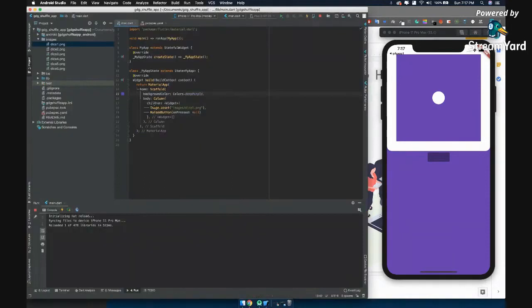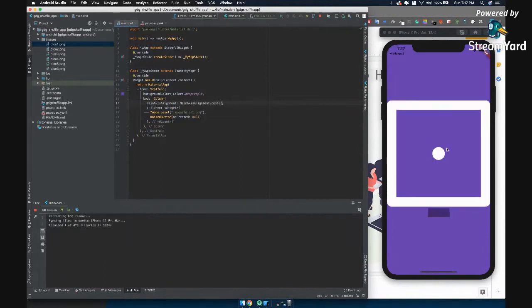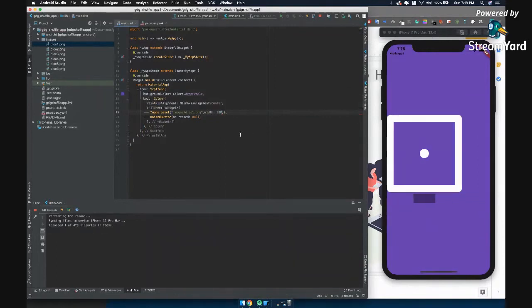All right, so let's get this column inside. Not column, let's make main axis alignment, main axis alignment dot center. Now you can see these are both in center. In order to reduce the size of the image, we have one property called width. You add width, and let's say the width of the image will be 300. Oh no, let's add 100. It's going to be a better one.